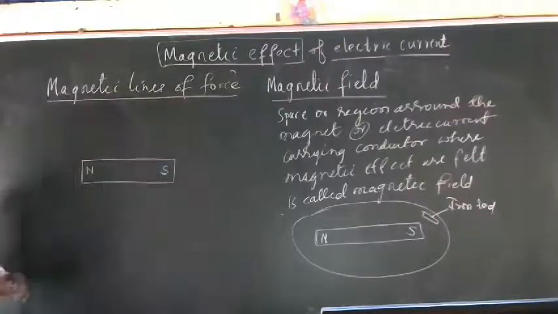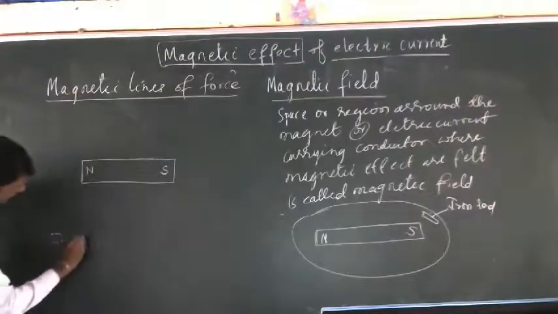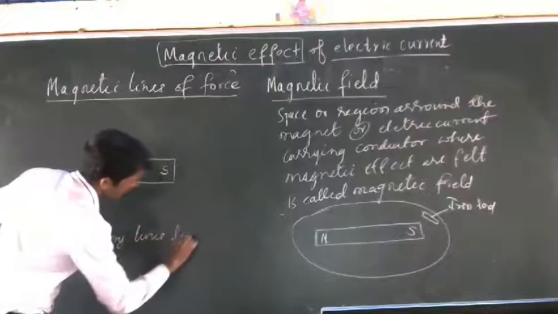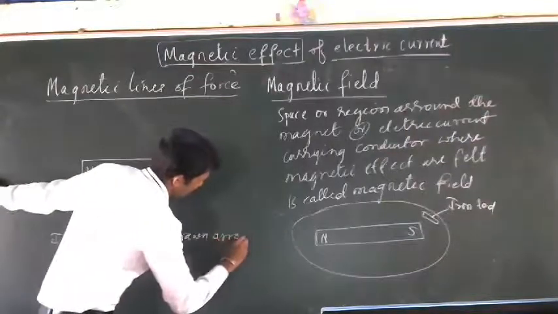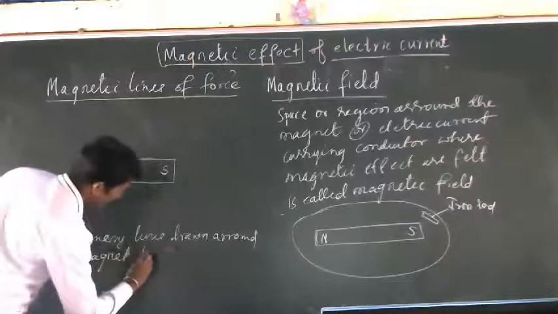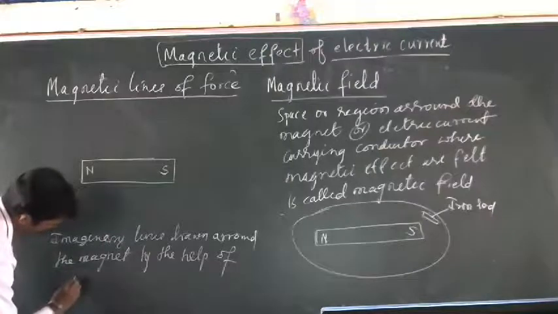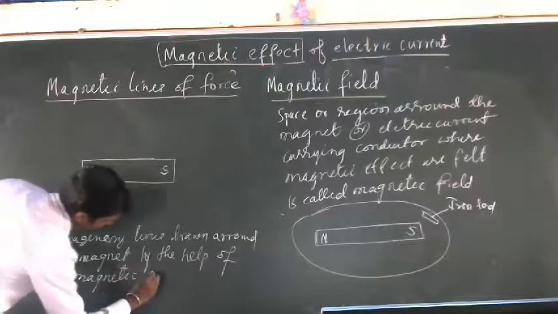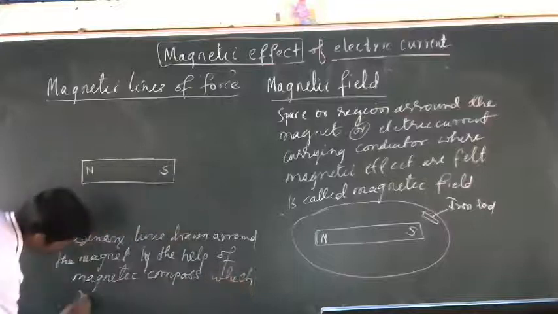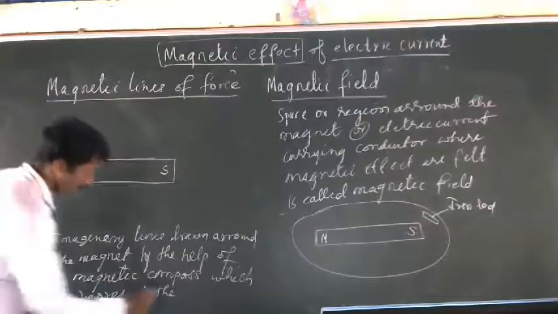Magnetic lines are imaginary lines drawn around the magnet by the help of a magnetic compass, which represent the magnetic field.